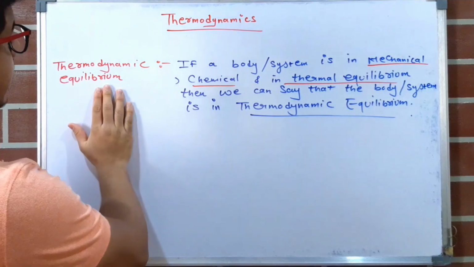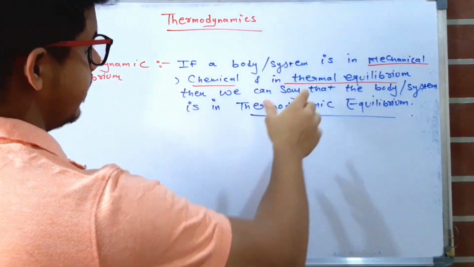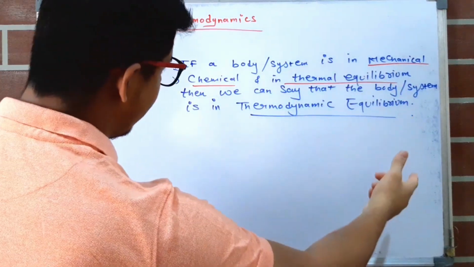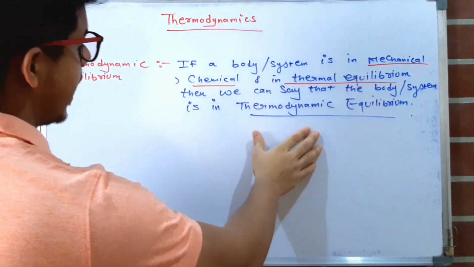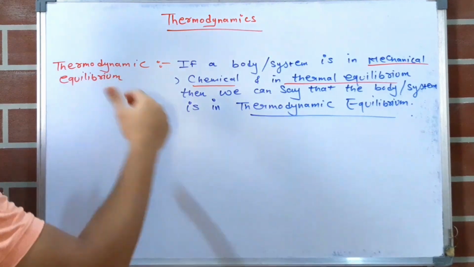If a body or a system is in mechanical equilibrium, chemical equilibrium and thermal equilibrium, then we can say that the body or system is in thermodynamic equilibrium. I hope you understood the thermodynamic equilibrium.